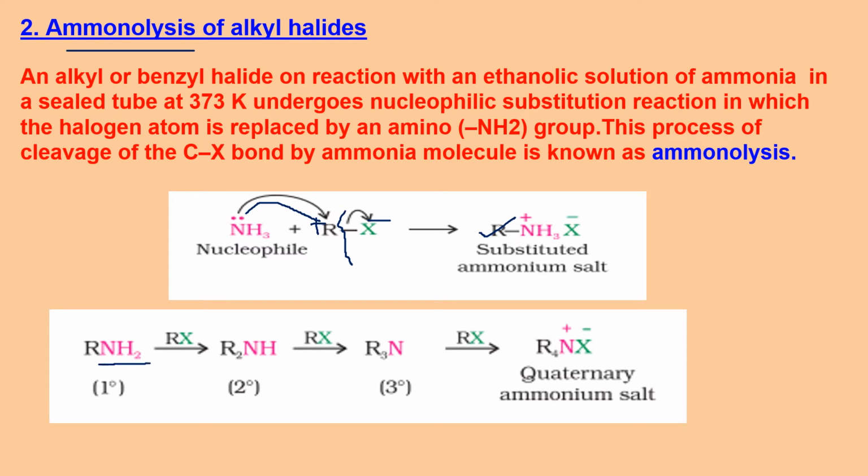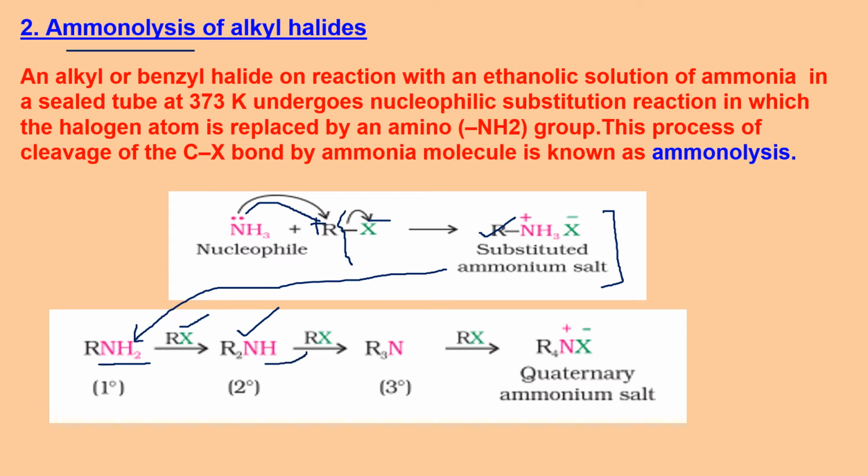And RNH2, the primary amine, is obtained when you heat such a salt, it loses HX. If you carry out ammonolysis using one more RX, R2NH will be obtained. It becomes R2NH2+ X-, then again it loses HX, it becomes R2NH.